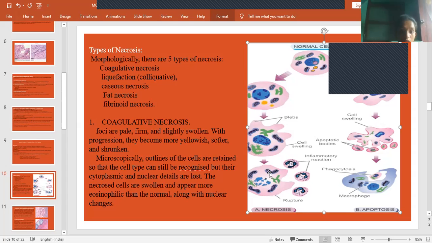and causes rupture of the cell by hydrolytic enzymes. Coagulative necrosis is seen as foci that are pale, firm, and slightly swollen. The cells which have undergone necrosis will be seen in this way. With progression, they become more yellowish, softer, and shrunken. Morphologically, all the cytoplasmic and nuclear contents will be lost. The cells are swollen and appear more eosinophilic than normal, along with nuclear changes. These are the microscopical and morphological changes we find in these cells.